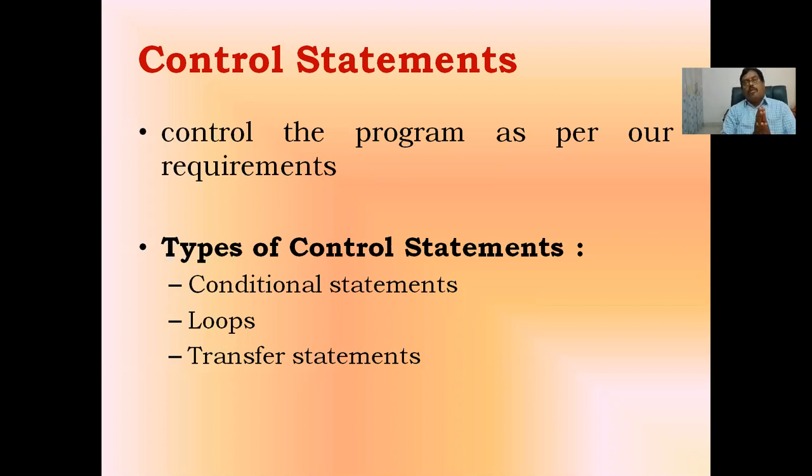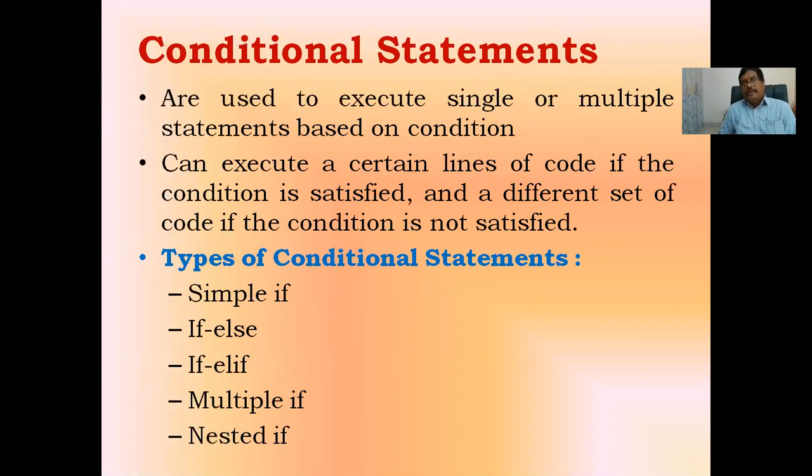Under control statements, we have three types: conditional statements, loops, and transfer statements. In this video, we concentrate on conditional statements. Conditional statements means we take some condition.